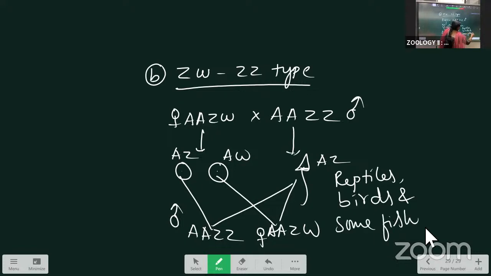This is about the chromosomal theory of sex determination. Today I explained two LAQs: multiple alleles and the chromosomal theory of sex determination. You practice it. This is a very important question. We will meet tomorrow at this same time.